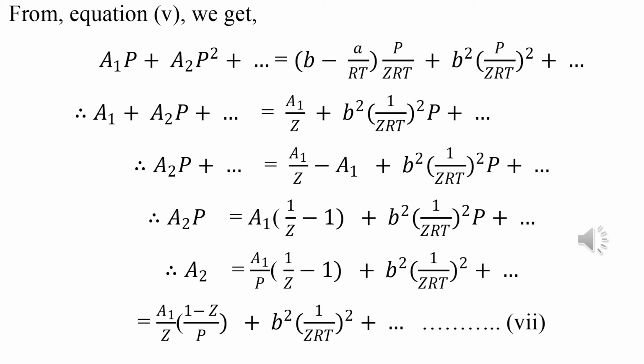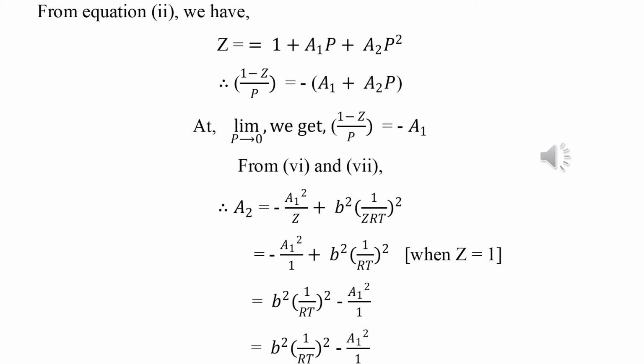Dividing both sides by p, a2 equals a1 by p into (1 by Z minus 1), which is a1 by Z into (1 minus Z) by p, plus b squared into (1 by ZRT) whole squared. This is equation number 7.